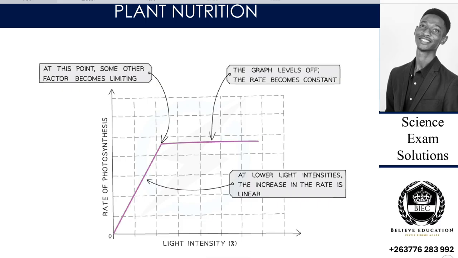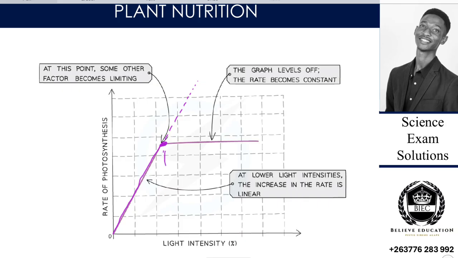So as light intensity keeps increasing, the graph has a sharp curve. Rather, it was supposed to continue going like this, because the more the light, the more the energy, the faster it has to be. But we are saying that at this point,